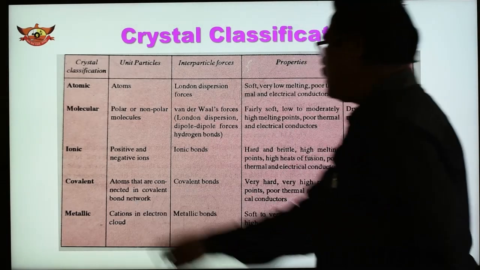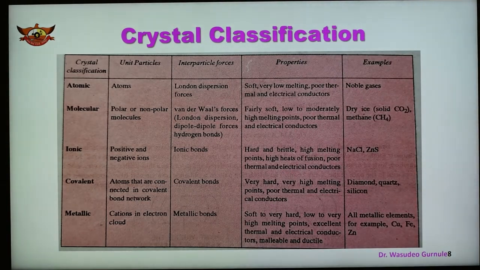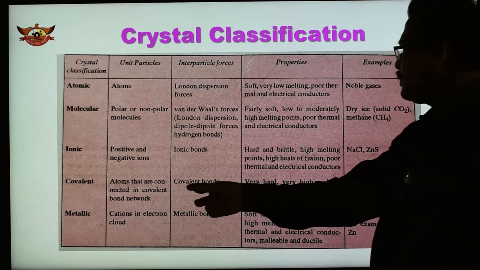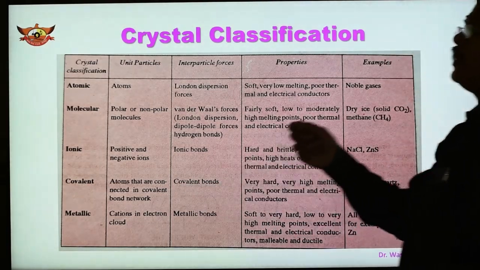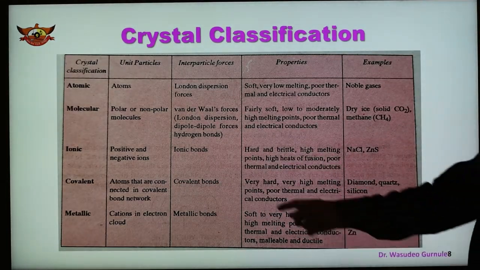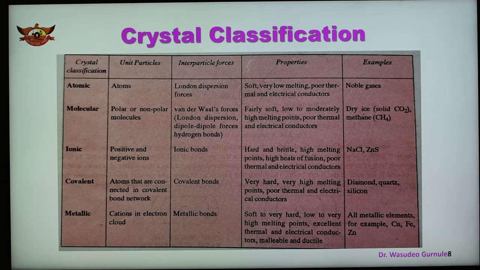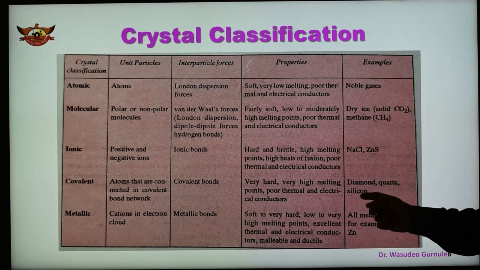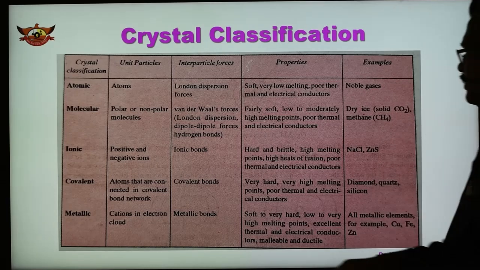Covalent crystals: atoms are the particles that are connected in a covalent bond network, and therefore the interparticle forces are covalent bonds. The properties are very hard, very high melting point, poor thermal and electrical conductors. Examples are diamond, quartz, and silicon.